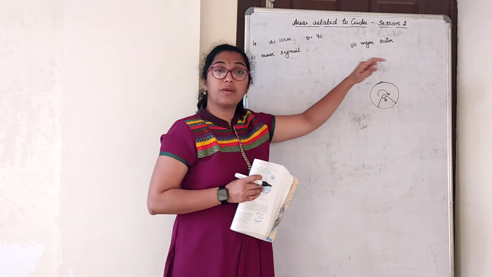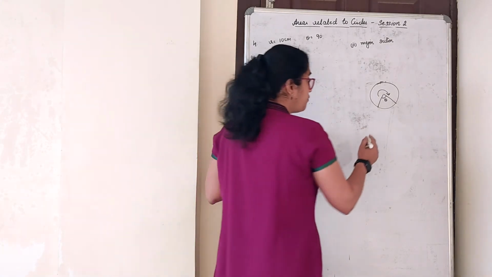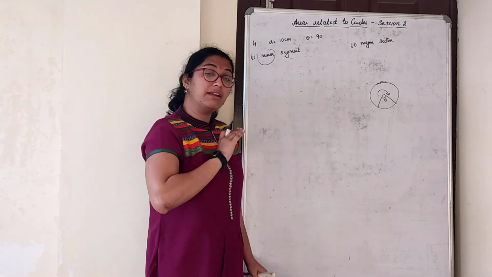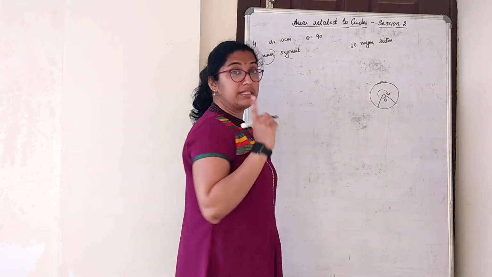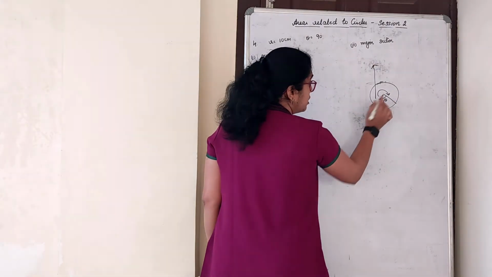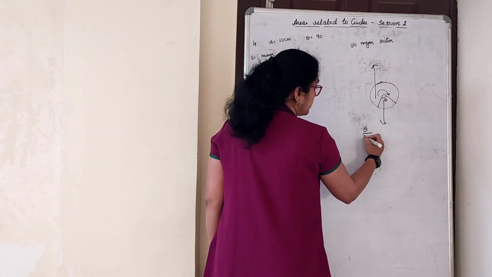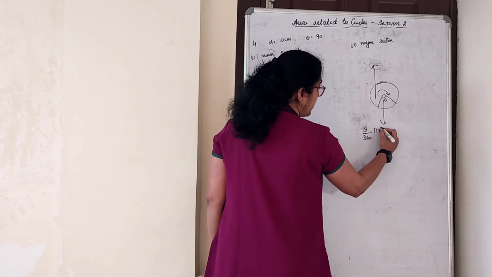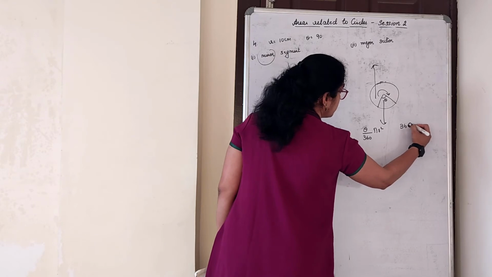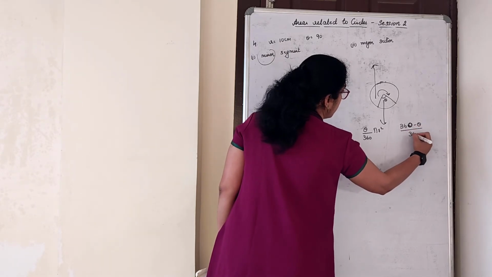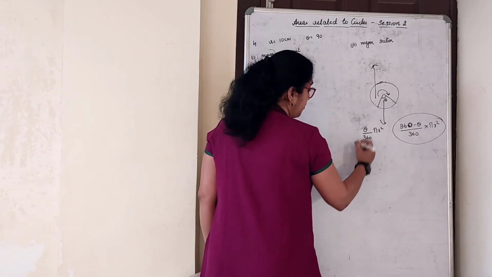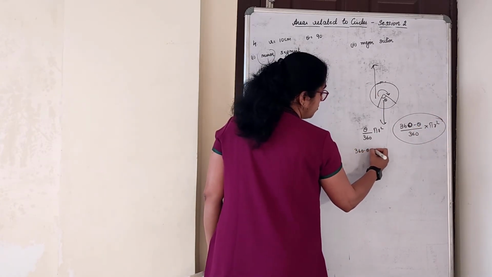Don't get confused for major sector. We only know the formula. The minor segment and major segment will differ a lot. But when we talk about a sector, it will not differ. See, this is minor and this is major. So when it is minor, we know the formula theta by 360 into pi r square, right? If it is major, 360 minus theta upon 360 into pi r square. You can write like this, or do the calculation beforehand.